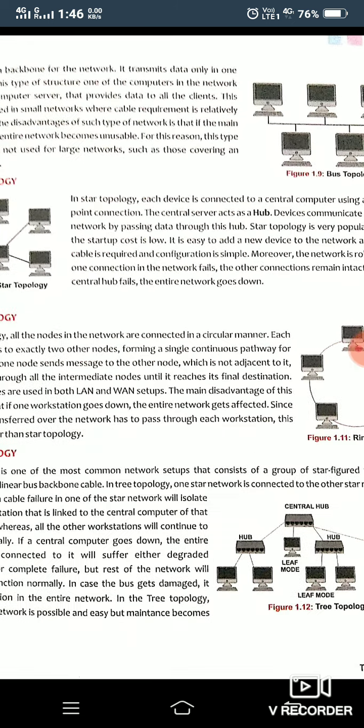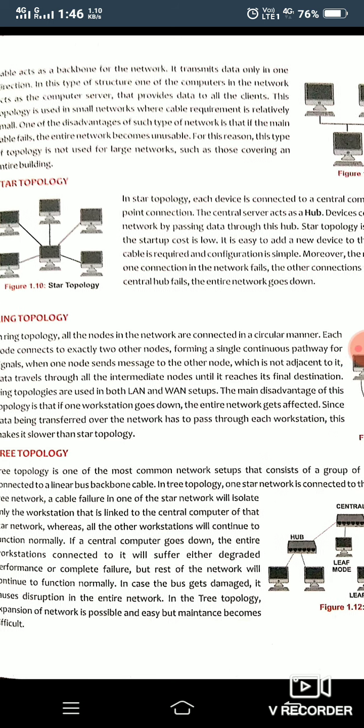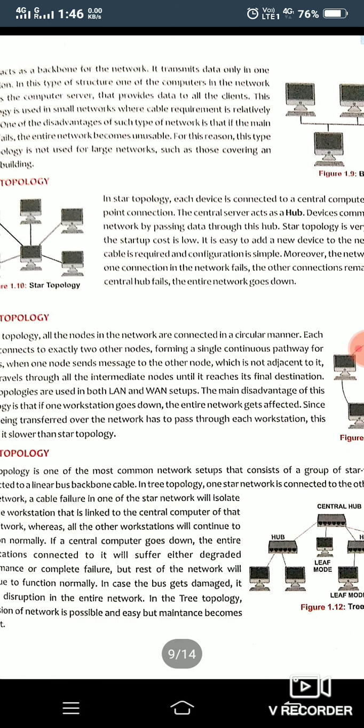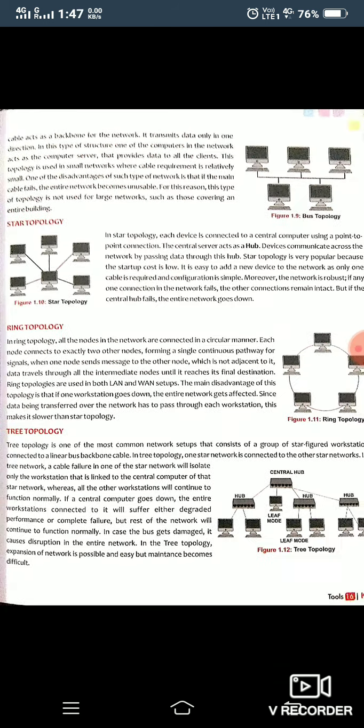Here they are connecting all the systems with the central system, which works like a hub. In place of this central system, we can also use a hub through which we can connect different systems. The main disadvantage of this topology is, although it's good, that if the central hub gets disturbed, all the systems stop working. It causes the failure of the topology.